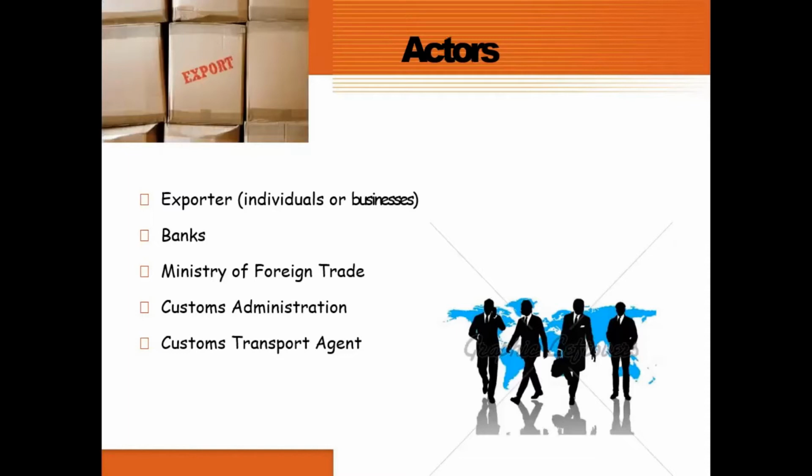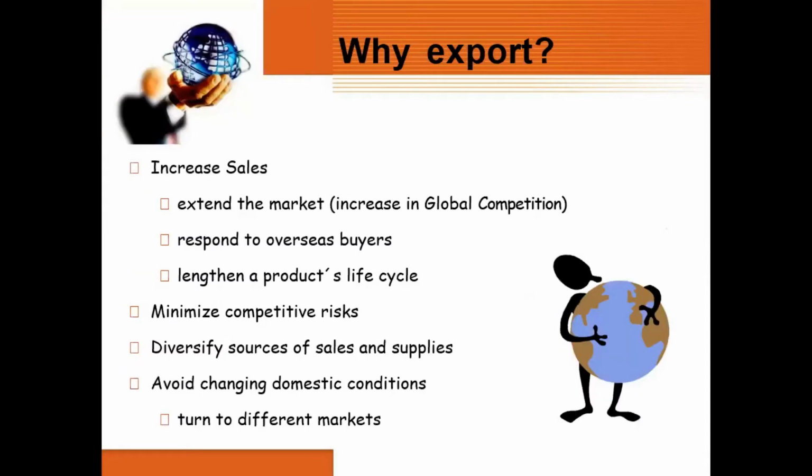Who are the actors in this? Who are the people involved? Exporter, banks, Ministry of Foreign Trade, customers, customs administration, transport agent also. All these come into the picture. Customs is required because of what you are sending; we must get clearance from the customs department compulsorily. We are not supposed to send guns or drugs; these should not be exported and at the same time should not be imported either. To stop such things, we have customs. And gold, especially at Hyderabad airport, we used to hear once a week that this much gold was caught because it was unauthorized.